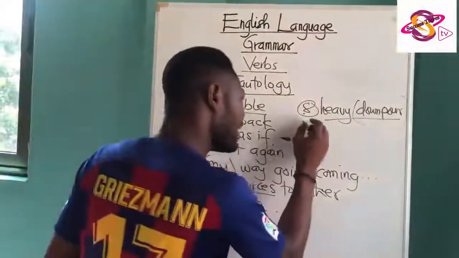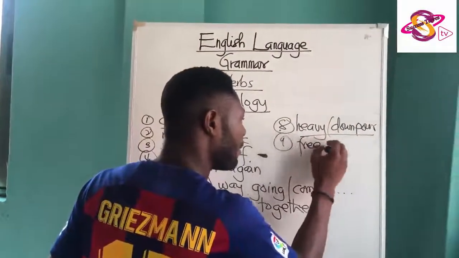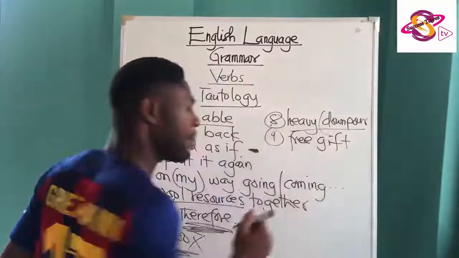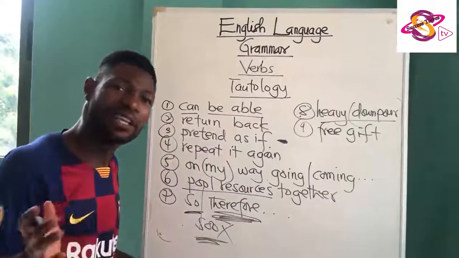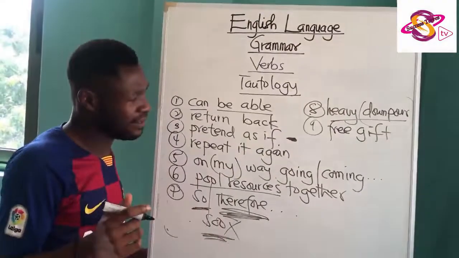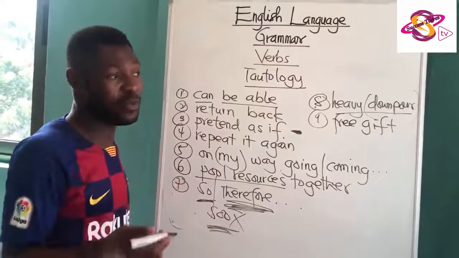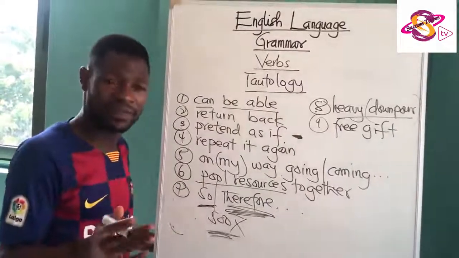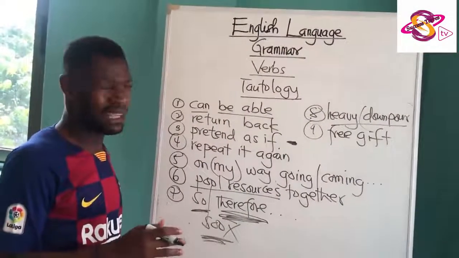And I remember when we were in primary, we were taught that air is the free gift of nature. Come on. If something is a gift, it's a gift. We all know it's free. So, inasmuch as we may not see it to be tautology, it will also not be appropriate for us to say something is a free gift.